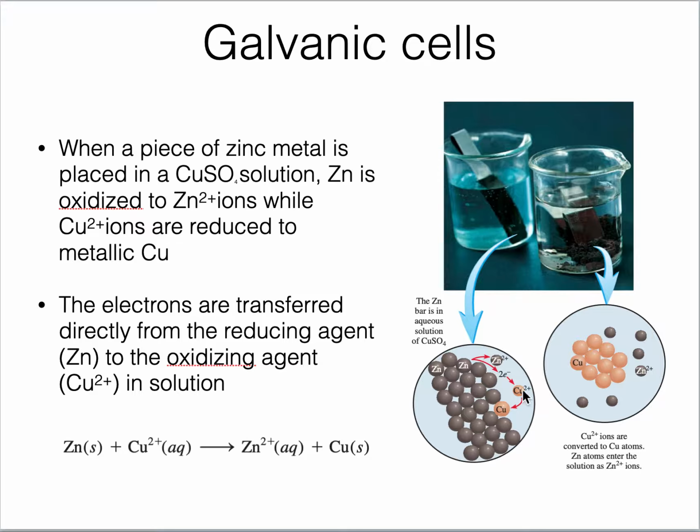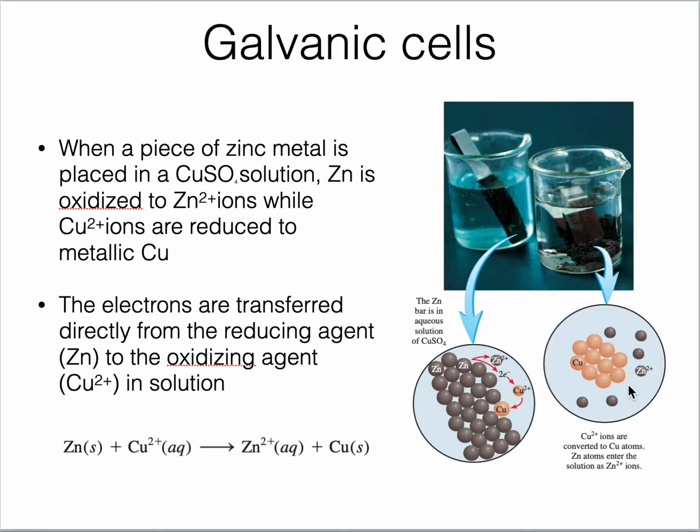It means copper plus 2, the color of the solution is blue because of copper plus 2. The copper plus 2 is changing to copper solid. This red ball is representing the copper solid. So copper plus 2 is changing to copper solid, and in copper solid metal, and zinc solid is changing to zinc plus 2. So what is happening?